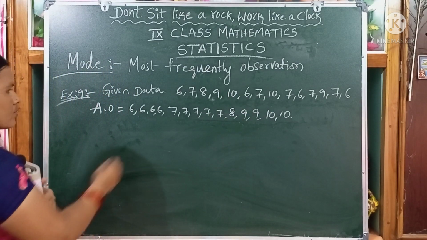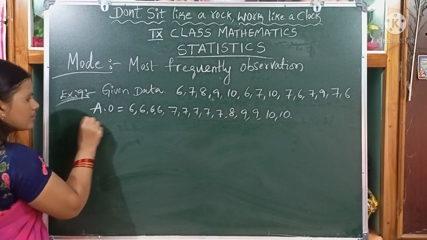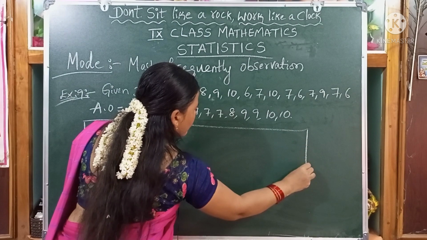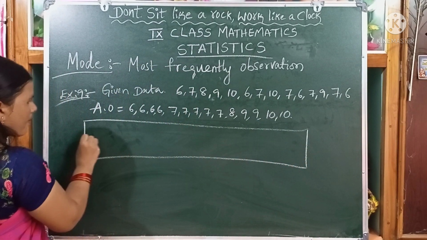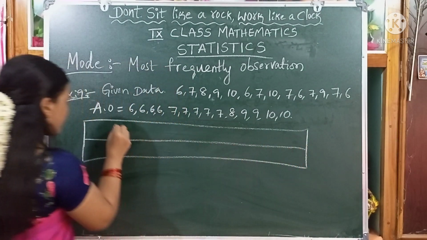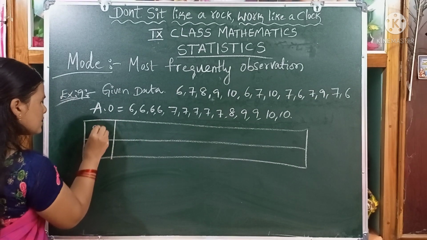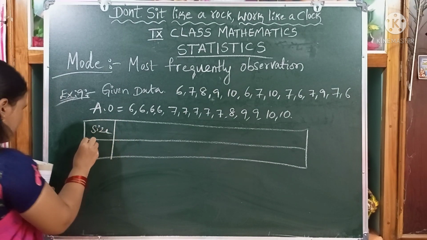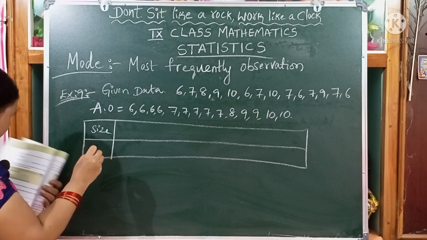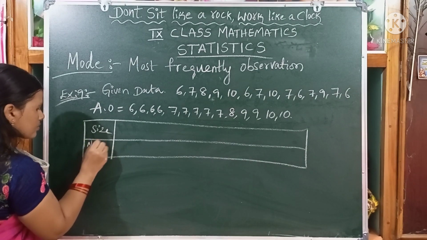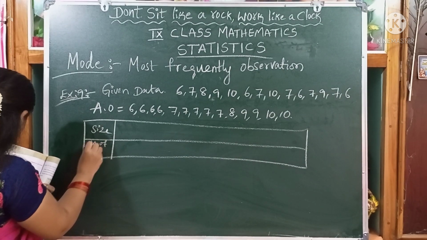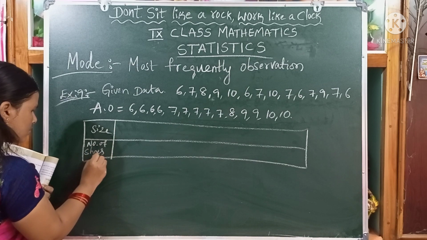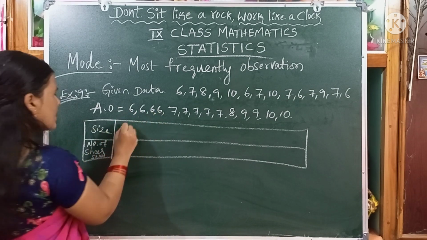So, we can arrange it in a table, children. First one, size. Next, number of shoes sold. Size 6.